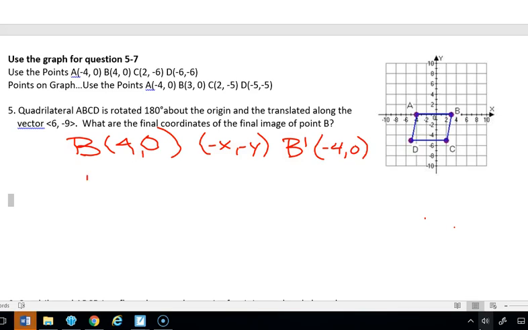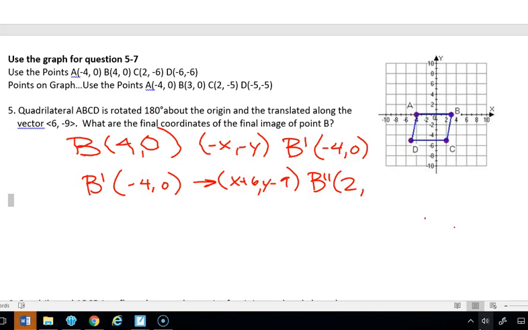Then we're going to take that B' and we're going to move it by the vector. So we're going to go x plus 6, y minus 9. That's our rule. So we're going to add 6 to -4. That's going to give us 2. So our B'' is going to be (2, -9). So that would be this set of points up here if we use those.